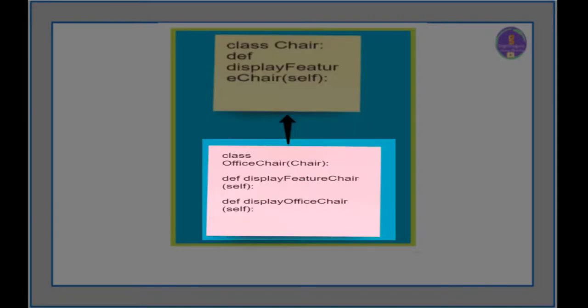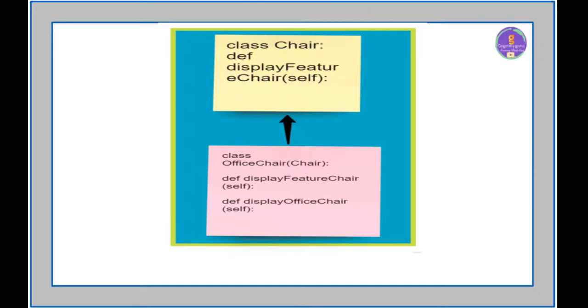OfficeChair is a child class or derived class, and display_office_chair is a method which is defined in OfficeChair. Though it is single level inheritance, the derived class is inheriting from only one base class. Let's implement single level inheritance in Python in VS Code.